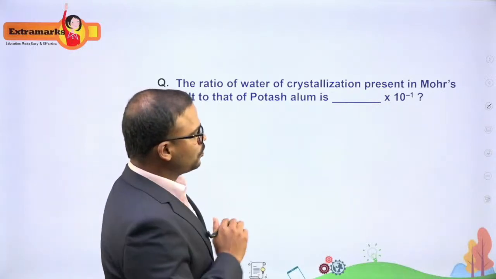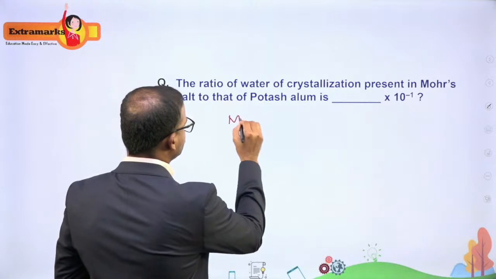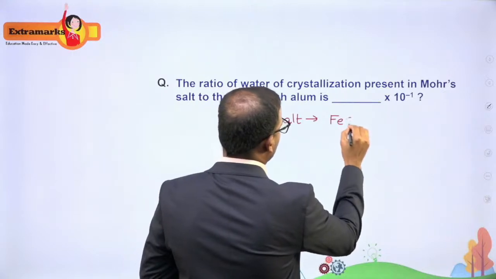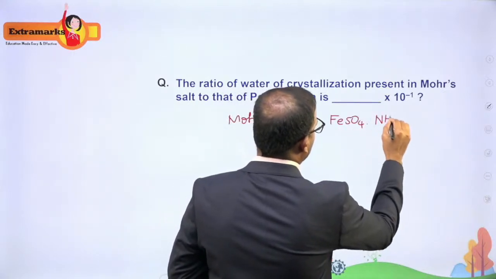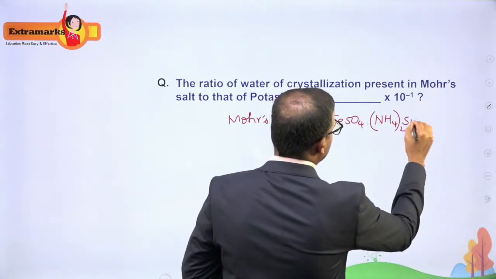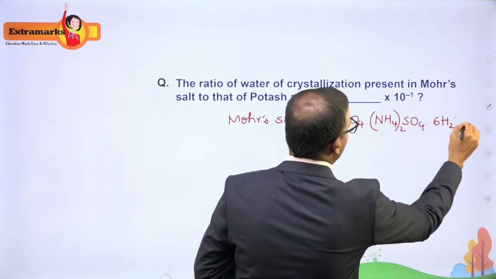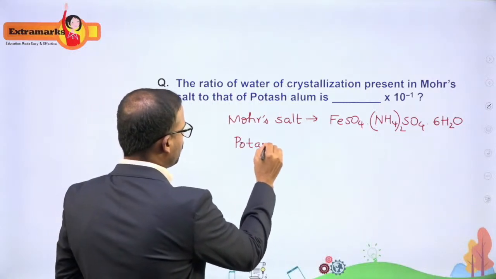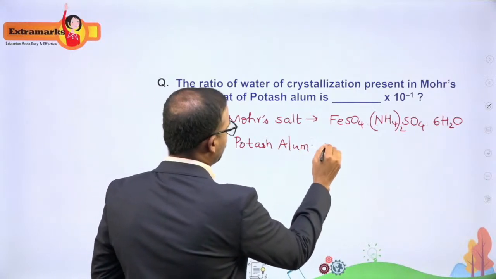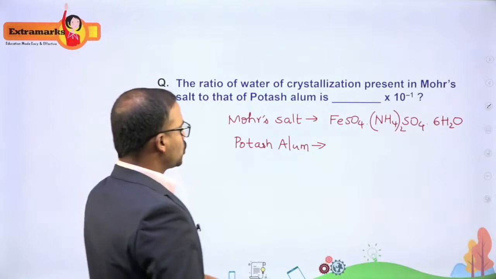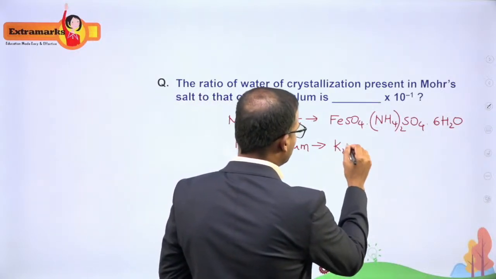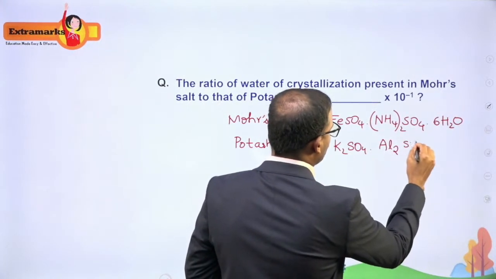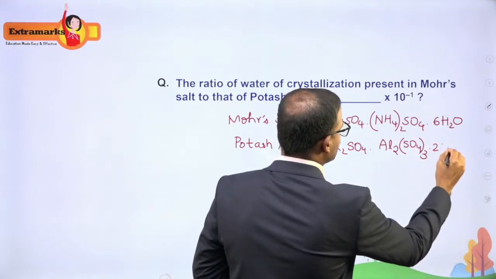Okay. So if I talk about Mohr's salt, which is FeSO4 dot (NH4)2SO4 dot 6H2O. This is your Mohr's salt, and you have potash alum. Potash alum, it means it is an alum. So talking about alums, let me take potash alum, K2SO4 dot Al2(SO4)3 dot 24H2O.